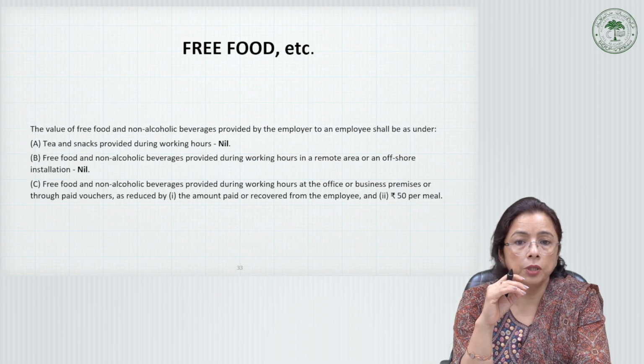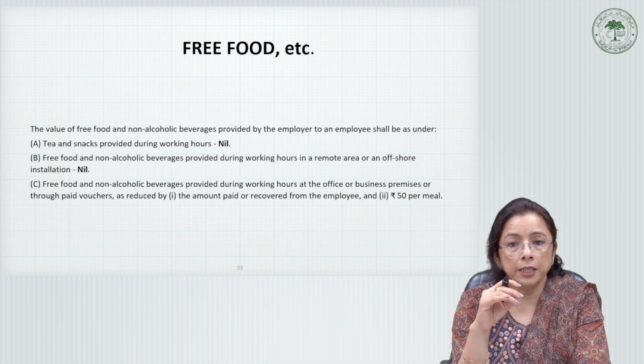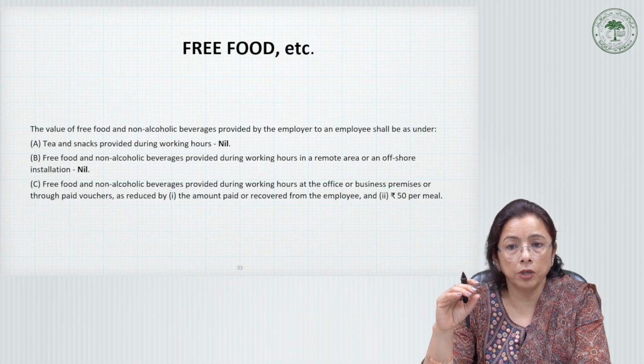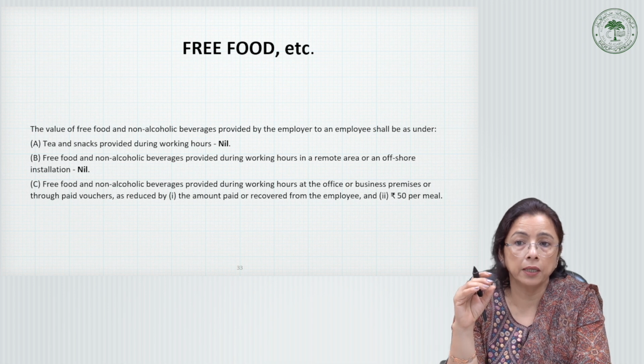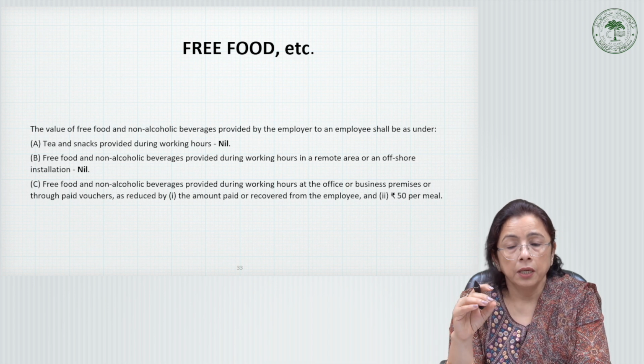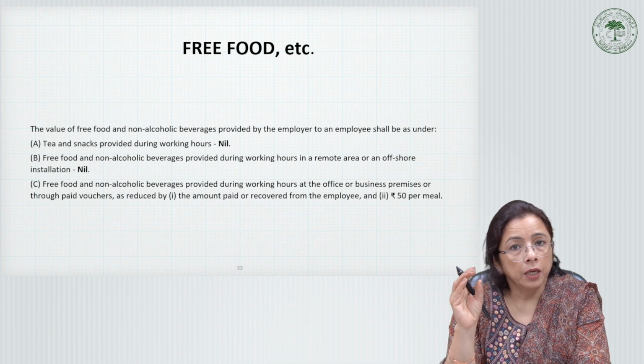Third, we come to the free food facility. As we already discussed, the value of free food and non-alcoholic beverages provided by the employer to the employee may be treated differently.